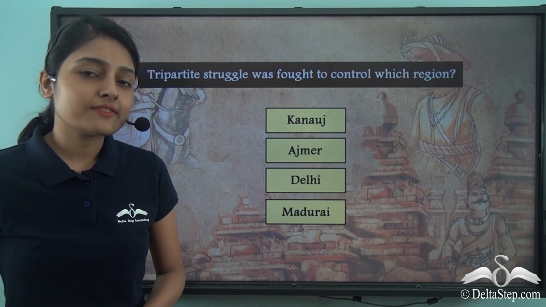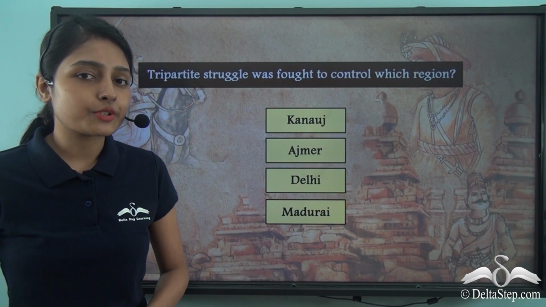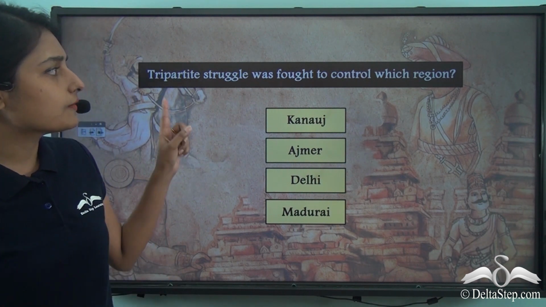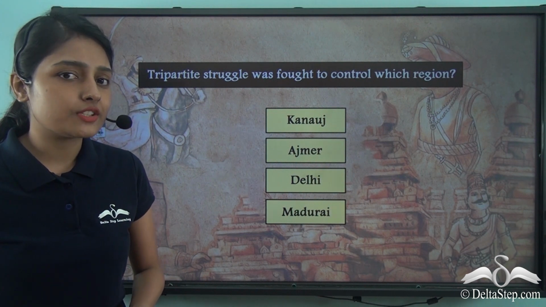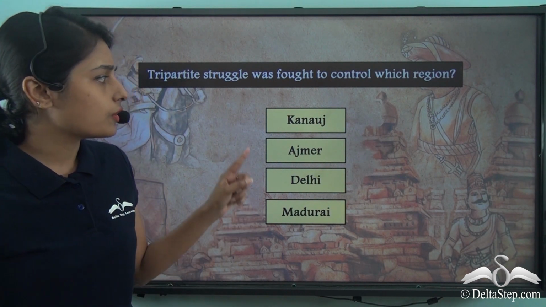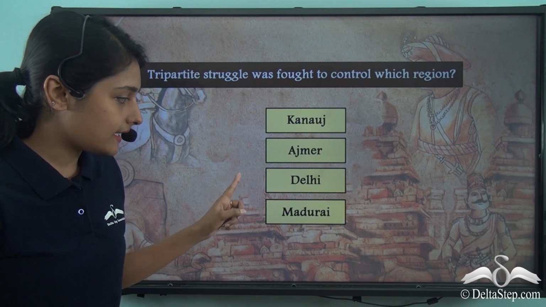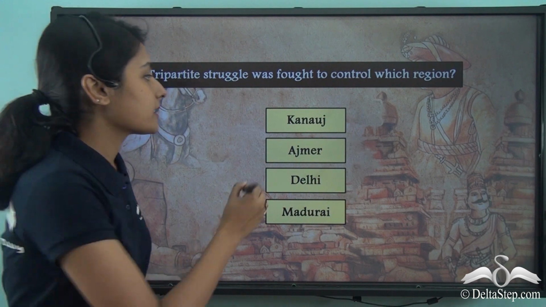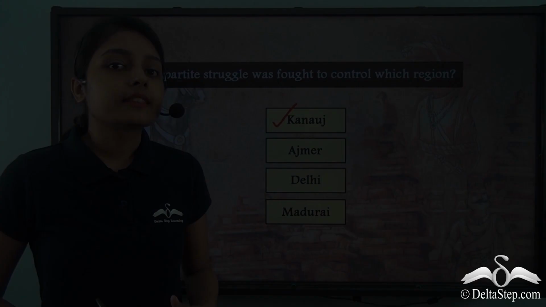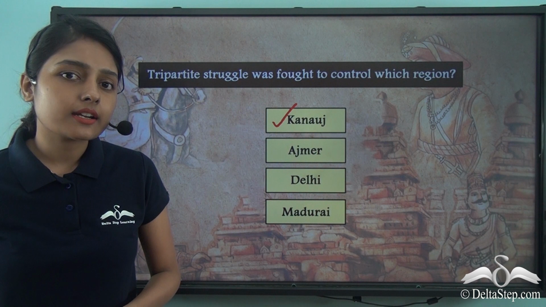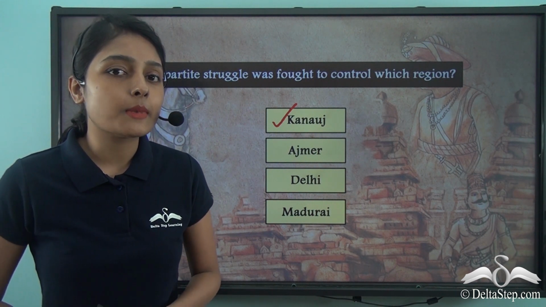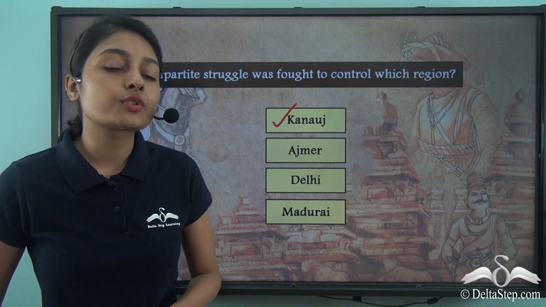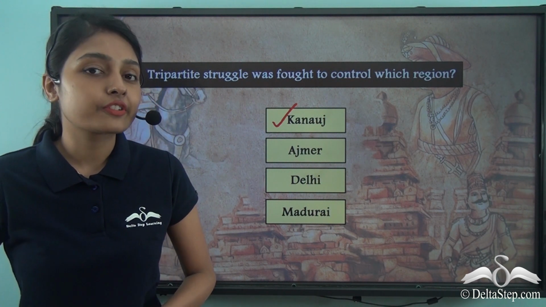Now before proceeding with this lesson and learning more about the tripartite struggle, let me ask you a question. The tripartite struggle was fought to gain control over which region? Was it fought to gain control over Kannauj, Ajmer, Delhi or Madurai? Well, the correct answer is Kannauj. The Rashtrakutas, the Gurjara Pratiharas and the Palas were fighting amongst themselves in this tripartite struggle in order to gain control over the fertile region of Kannauj.